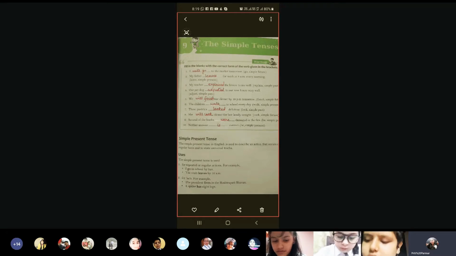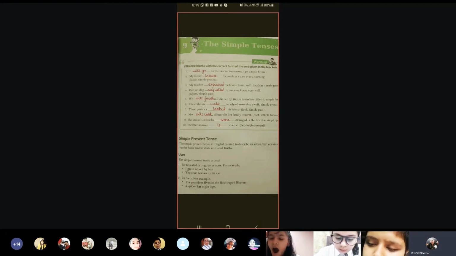Now coming on to the uses of the simple present tense. First use, they have said that it is used for repeated or regular actions. That means whatever action is done regularly, repeatedly, there we use simple present. Like, I go to school by bus. Now, every day I'm going. So I write, I go. ठीक है? मैं school जाती हूँ.